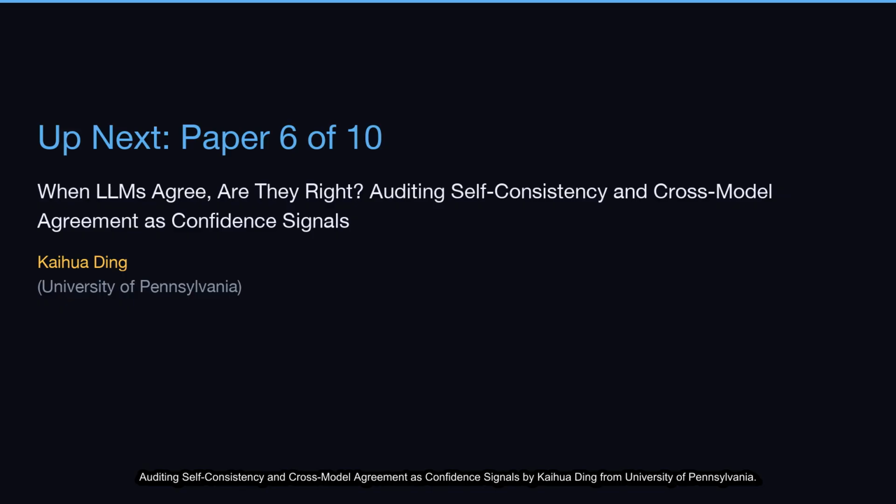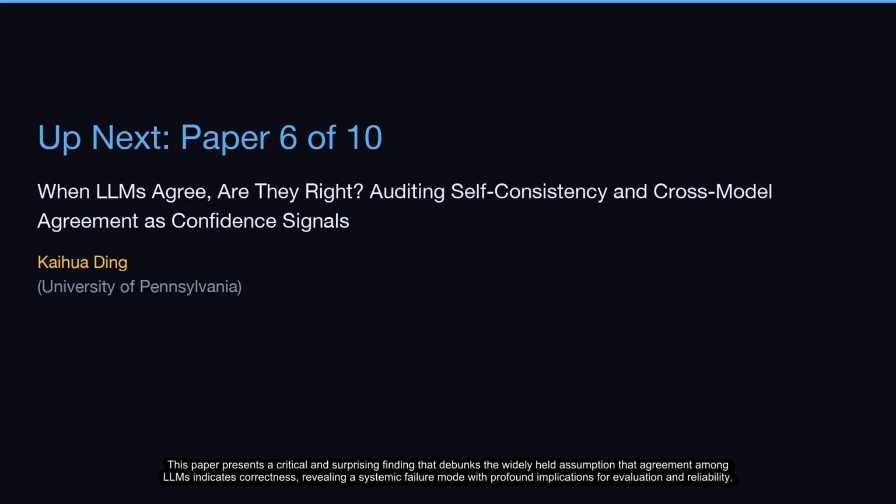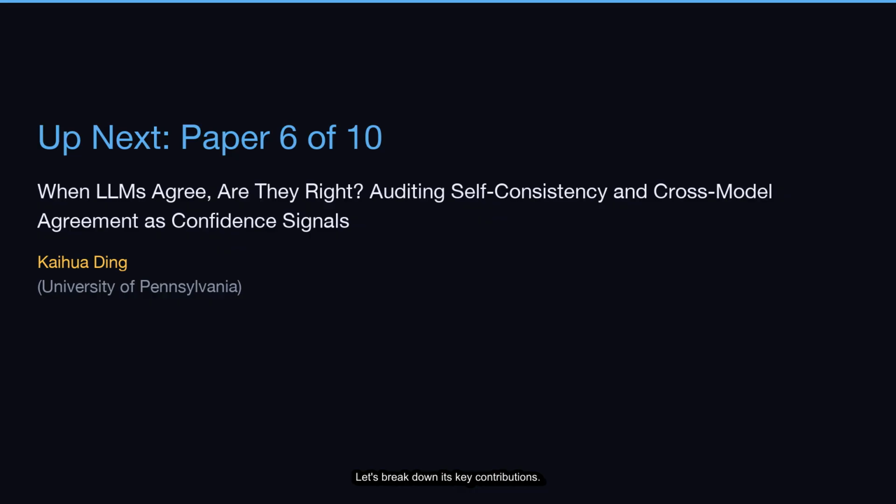Up next, our sixth paper out of 10, When LLMs Agree, Are They Right? Auditing Self-Consistency and Cross-Model Agreement as Confidence Signals by Kaihua Ding from University of Pennsylvania. This paper presents a critical and surprising finding that debunks the widely held assumption that agreement among LLMs indicates correctness, revealing a systemic failure mode with profound implications for evaluation and reliability. Let's break down its key contributions.